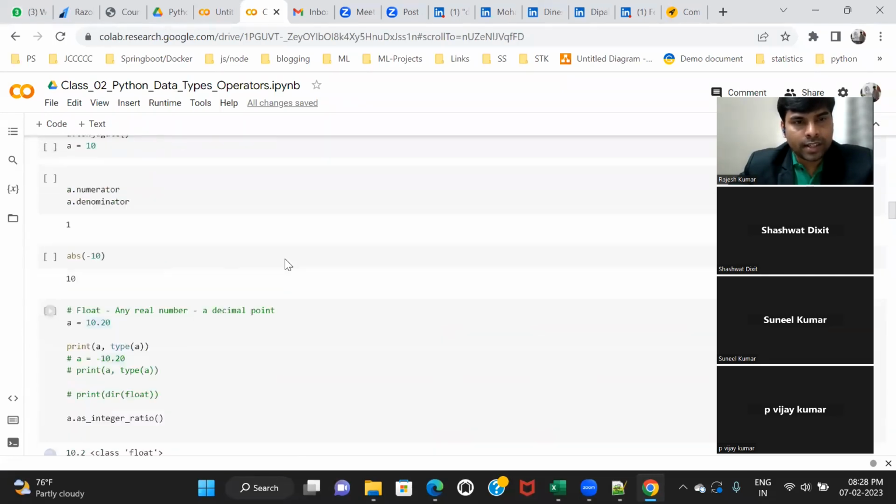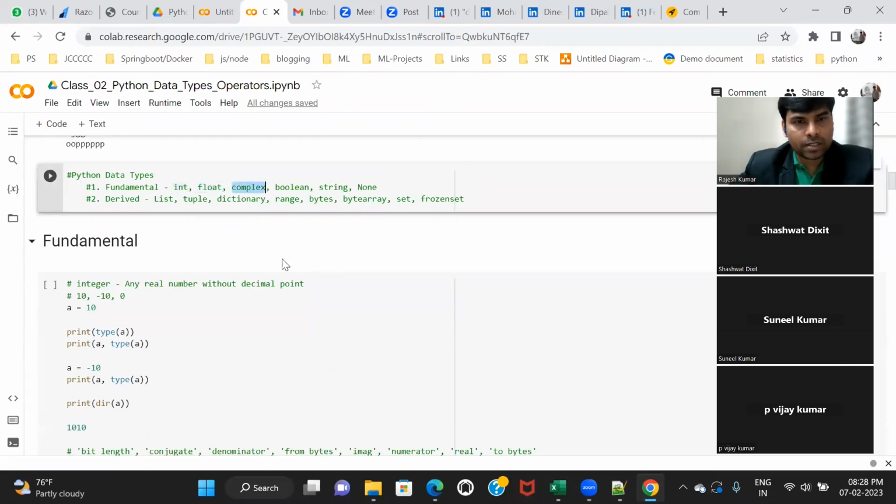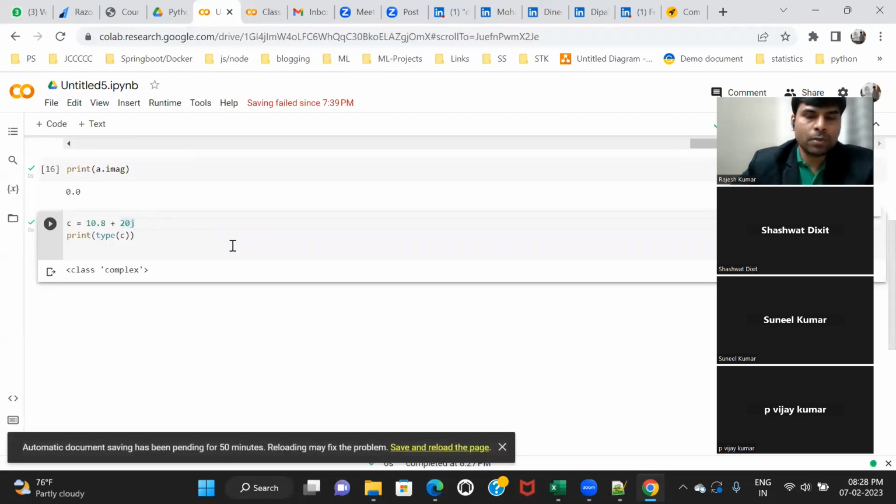Next thing is the None type. Right now we saw three types: int type, float type, and complex number type. And what is None type? Let's suppose here I'm writing C is equal to some data, suppose 10. So C becomes int. Now let's imagine that C is a kind of container. It can be a bucket, a glass, any kind of container. So this C is holding some data inside it, right? C is holding int 10.